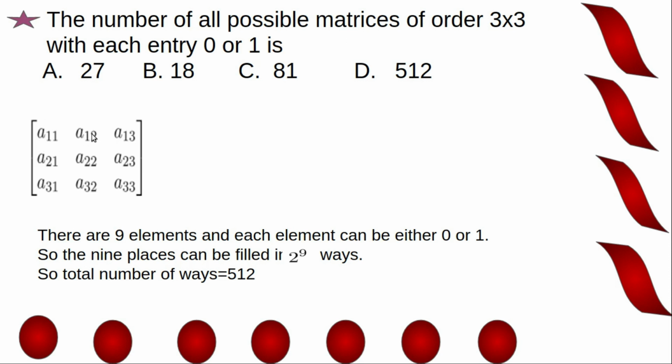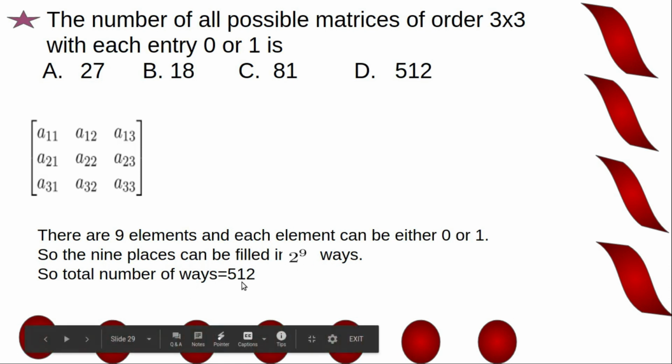Here the number of ways of choosing an element is 2. So total number of ways is 2 into 2 into 2, 9 times. So 2 raised to 9. So total number of ways is 2 raised to 9, which is equal to 512.